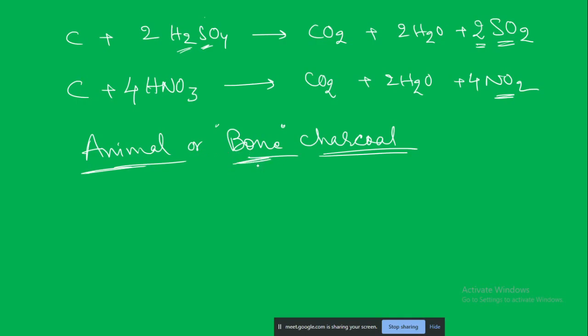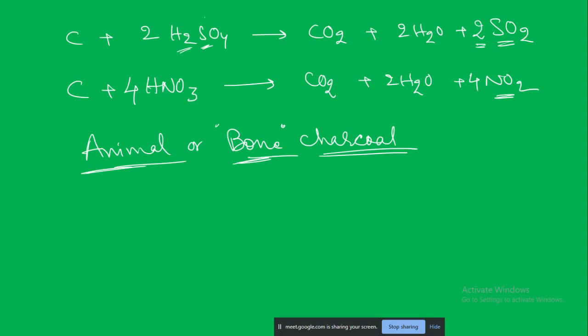Is bone charcoal white in color or black in color? Black. White, black, white or black. Sir, it is charcoal, so I think charcoal will always be black. Charcoal should always be black, correct? Yes.